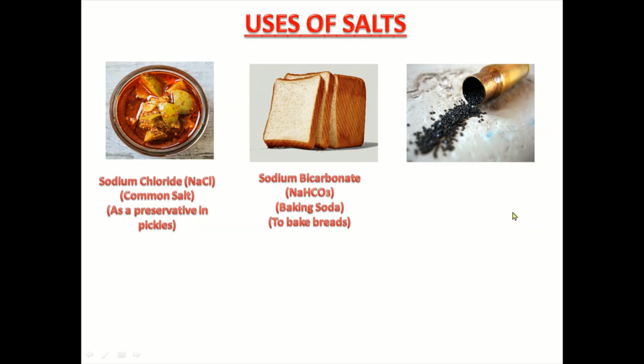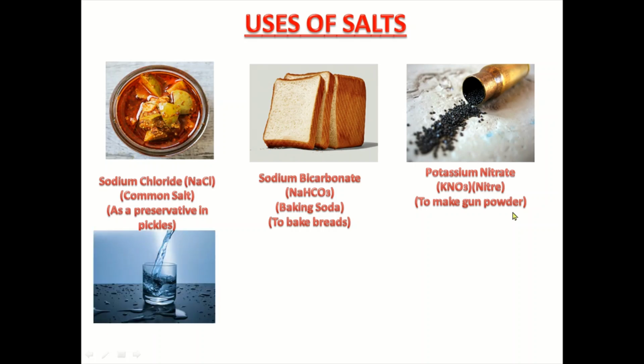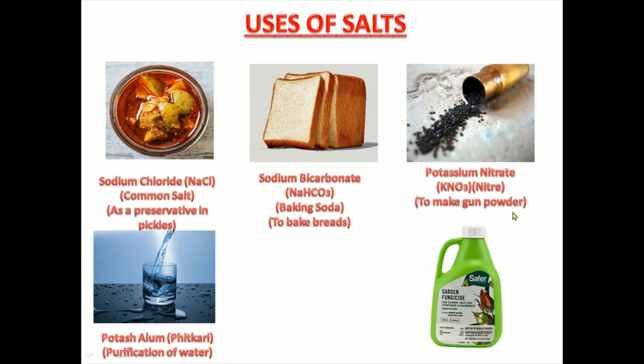This is gunpowder. Potassium nitrate, which is KNO3, and its common name is niter. It helps to make gunpowder. Potash alum, that is phitkari, is also a salt which is used to purify water. This is a fungicide. Copper sulfate, that is CuSO4, its common name is blue vitriol. It is used to make fungicides.